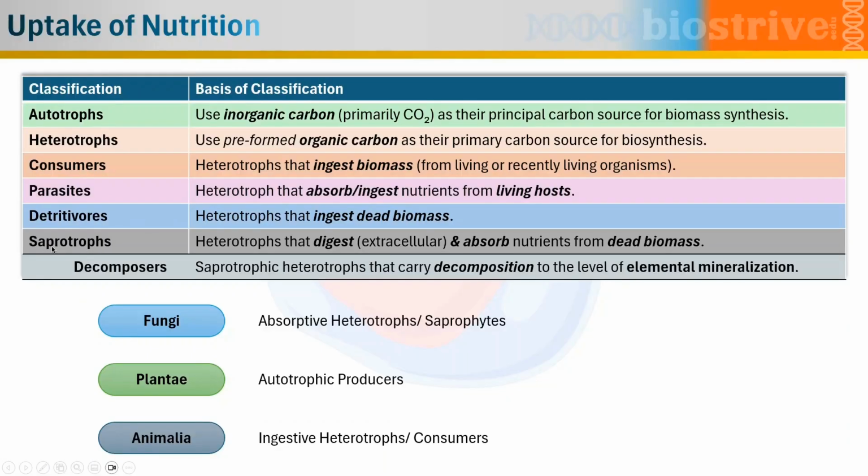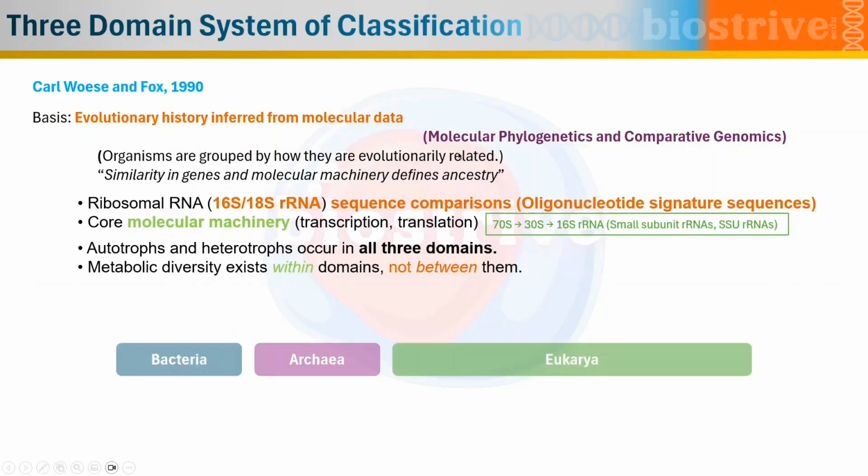Under saprotrophs, there is one more category which is decomposers, and decomposers are specific saprotrophs that carry decomposition to the level of elemental mineralization. Let's come to the three domain system of classification. The three domain system was given by Carl Woese in 1990, and the major basis of the classification was the evolutionary relatedness and molecular data. So it was based on molecular phylogenetics as well as comparative genomics.